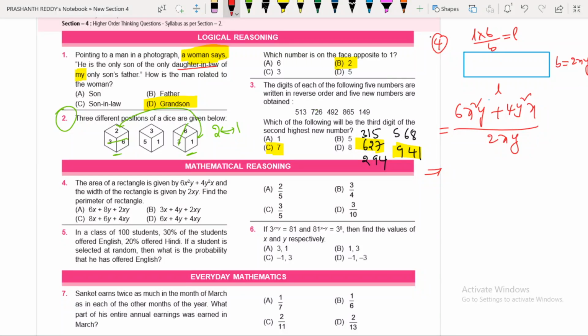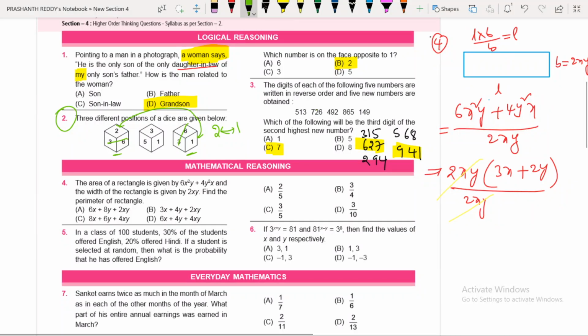See, from the numerator I can take the common factor. 2 is common, x is also common, y is also common. I can take 2xy common from the numerator. If I take 2xy common from the numerator, what are you getting? 3x here, plus 2y here. What is your answer? 3x plus 2y. I am dividing by 2xy. So observe here, 2xy and 2xy cancel. What is the length here? Length is equal to 3x plus 2y.